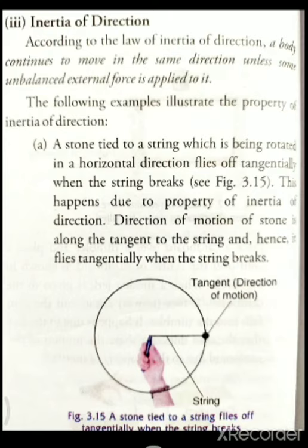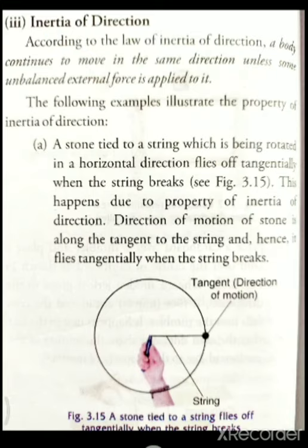Inertia of direction, inertia of motion, inertia of rest, I think all of you have understood properly. Now, the definition of inertia of direction is given here. According to the law of inertia of direction, a body continues to move in the same direction unless some unbalanced external force is applied to it. Exactly, it is the same as inertia of rest and inertia of motion.